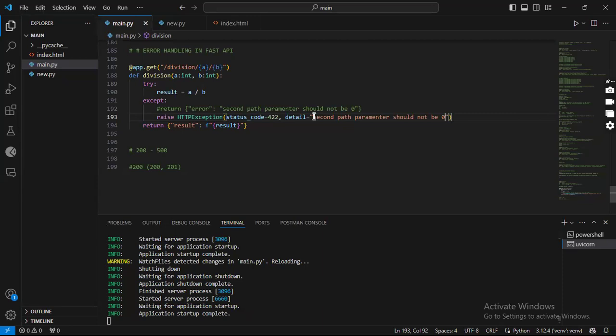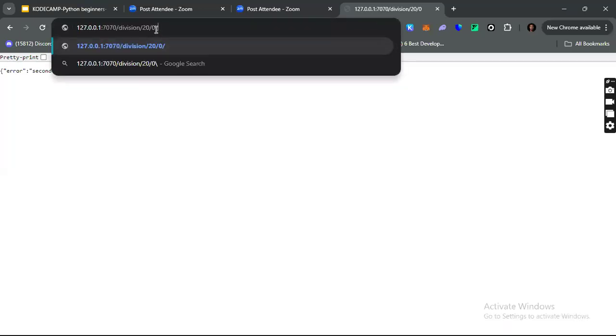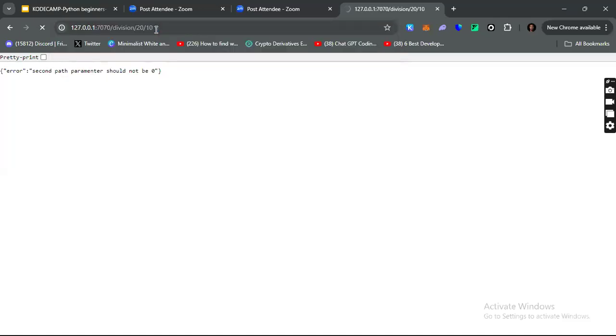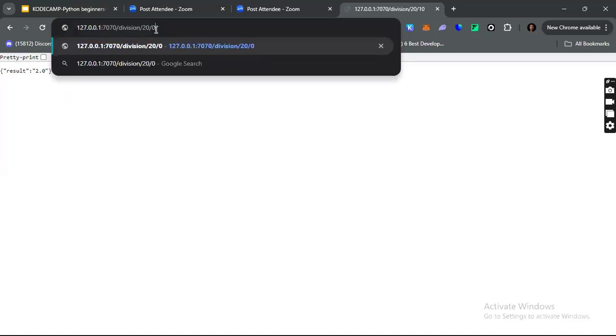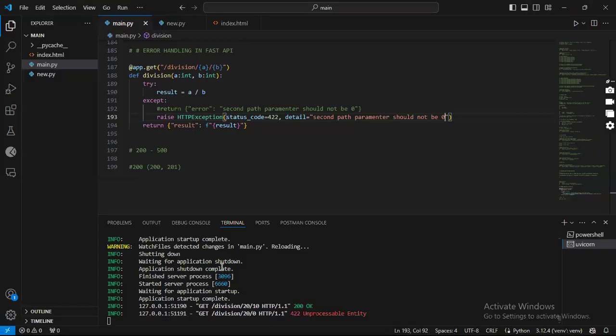as the second parameter. Right, so let's go back and try this out and see if that actually works as expected. Once again, I'll make sure that I put 10 here as the expected output, and then we have the expected result. Let's go ahead and put 0 here, and we have the same issue, but with a different status code. Now we have the appropriate status code saying unprocessable entity, right? Do we understand?